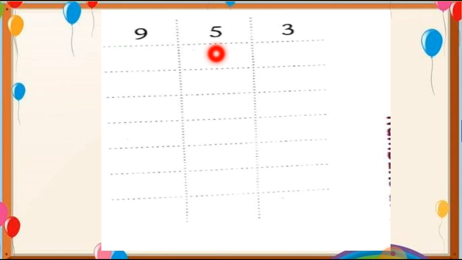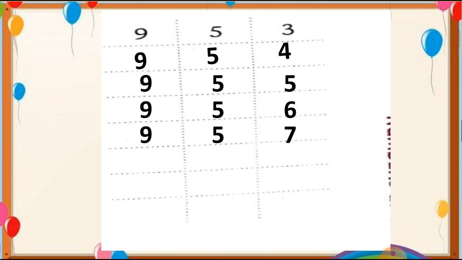See, here is one more, and this is the textbook exercise, students. So let's complete it. 953, 954, 955, 956, 957, 958, 959, and at the last the number 960. So this way we have to complete this table, and hope this topic is clear to you all.